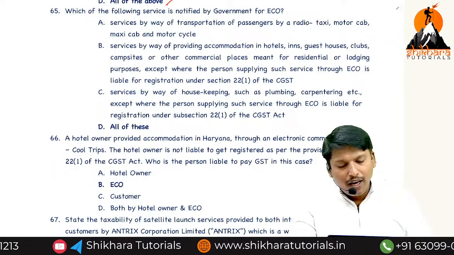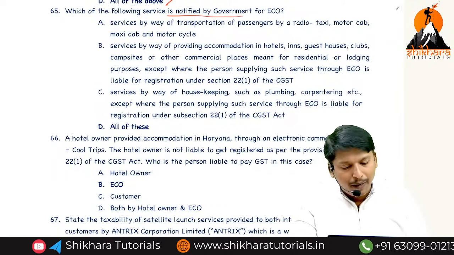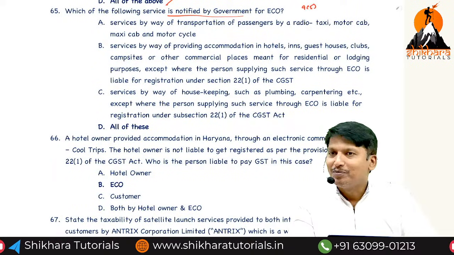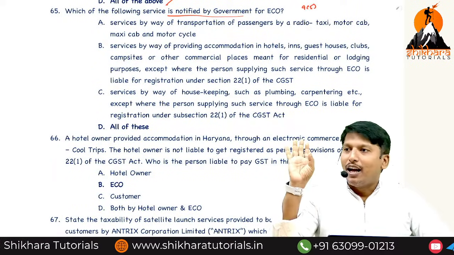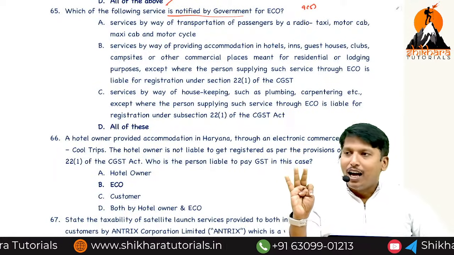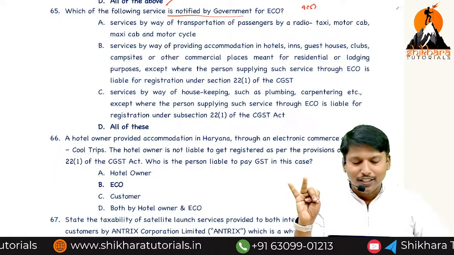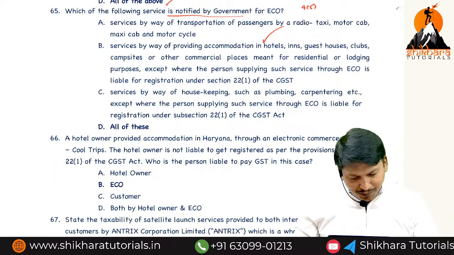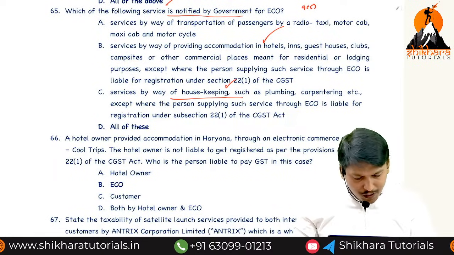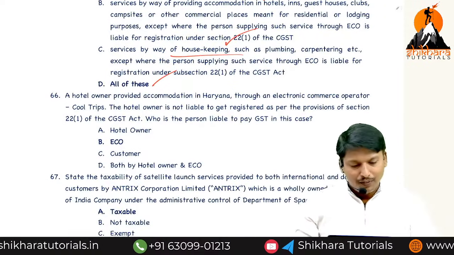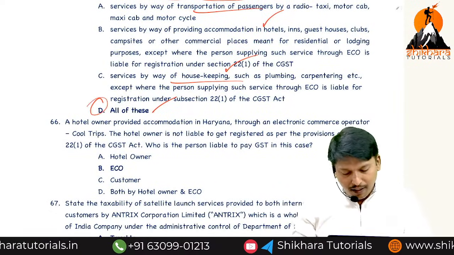Which of the following services is notified by the government for ECO? That is section 9(5). ECO notified services: accommodation services, cab services, housekeeping, interior decoration services, food delivery services, transport. What is the answer, sir? All the above.